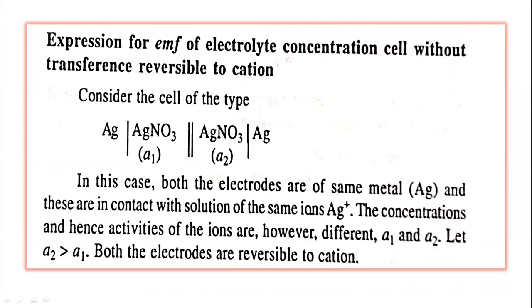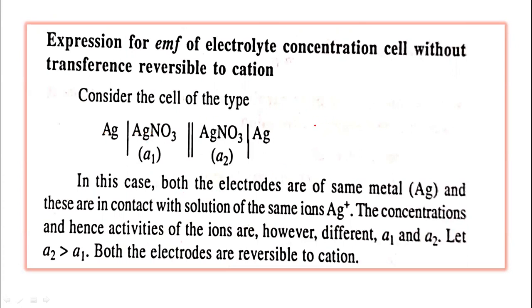This electrolyte concentration cell is without transference and it is reversible to the cation. Both the electrodes are of the same metal, silver, and are in contact with a solution of the same ions. Silver is in contact with silver ions.